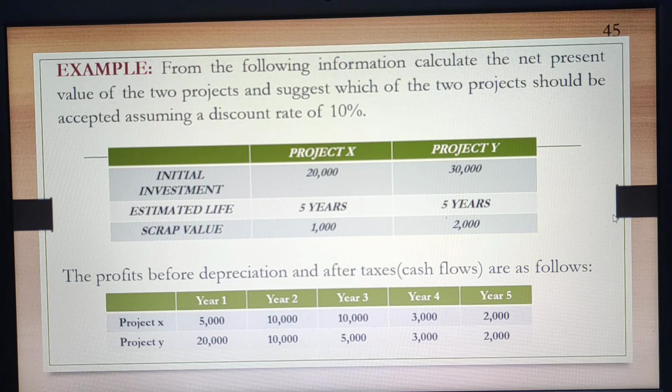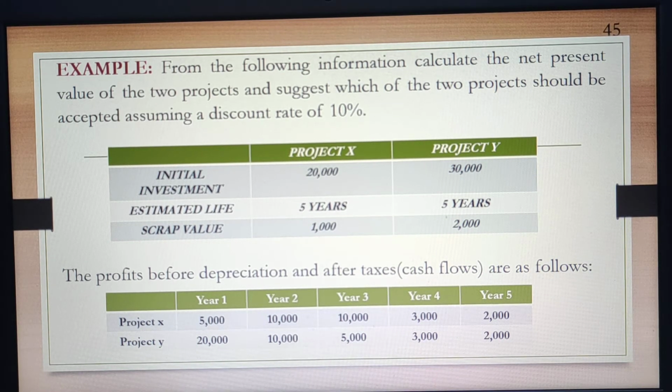Now understand this with the help of an example. From the following information, calculate the net present value of two projects and suggest which of them shall be accepted at the rate of 10%. In project X, the investment required is 20,000, and in Y it's 30,000. The life of X is 5 years, and the life of Y is also 5 years. The scrap value for X is 1000, and the scrap value for Y is 2000.